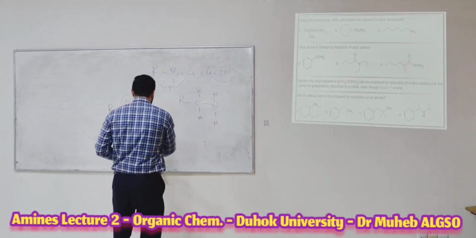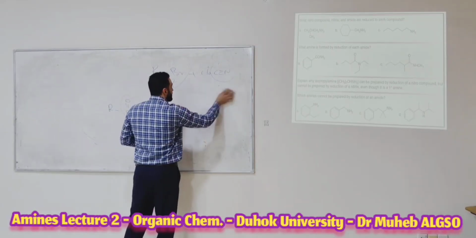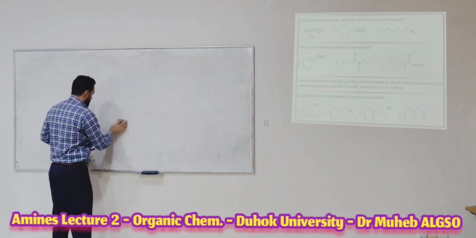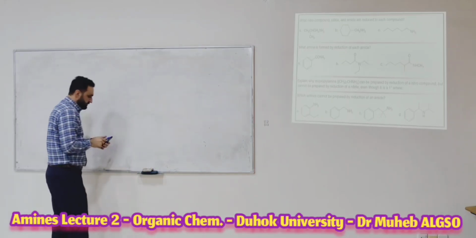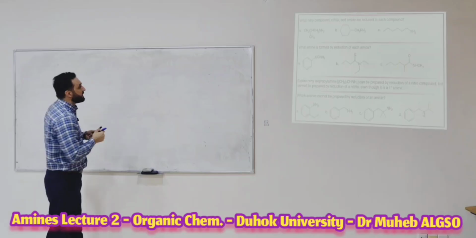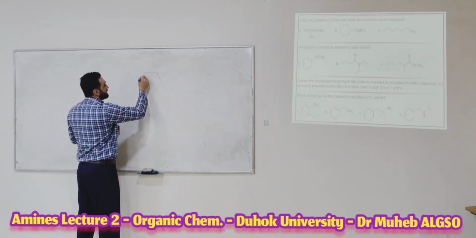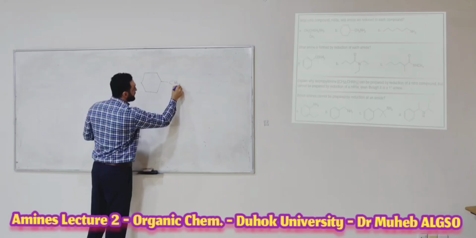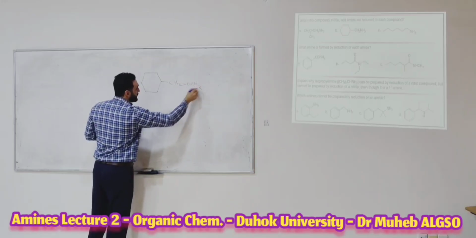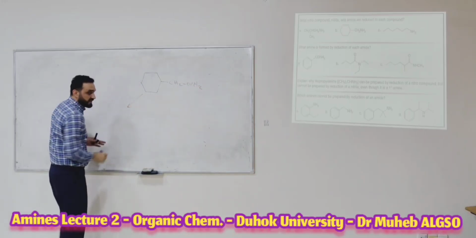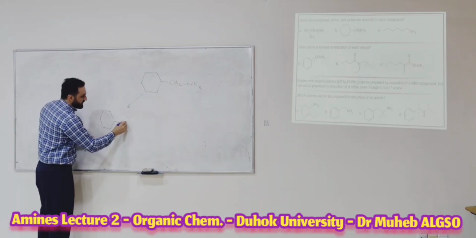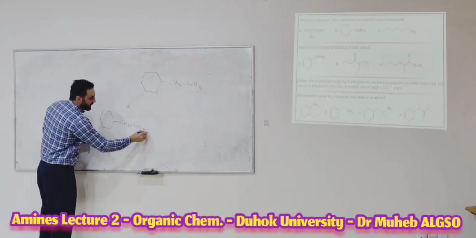For example, I will resolve number B. B is for you. This number B: CH2 NH2. What is the nitro compound? This is the nitro compound, CH2 NO2.